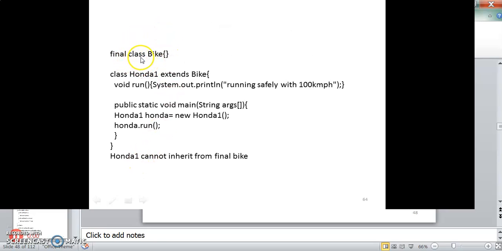So here I have made a class final, final class bike. Now I am trying to inherit from bike in Honda. The features I am trying to inherit, and inside the run method I am printing running safely at 100 km/h. In public static void main, you create a Honda object, new Honda, and try to execute the run method. It will display that Honda cannot inherit from final bike. Inheritance is completely avoided, and we have already said method overriding is disallowed as well as inheritance.